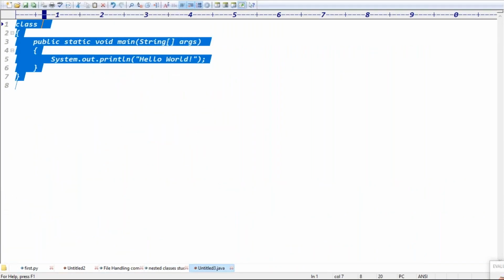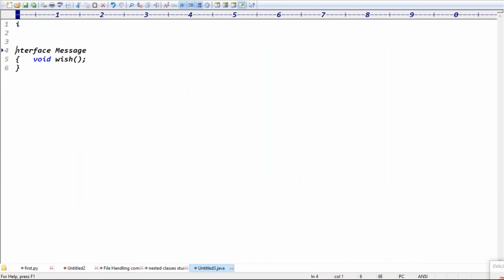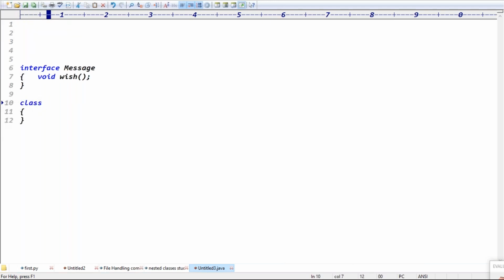The interface contains some method like void wish method, guys. Generally, if the interface contains a void wish method, how will we write the implementation? We can take some implementation class. Assume class Ratan implements which interface? The message interface, right? If Ratan is implementing the message interface, you are overriding that method.